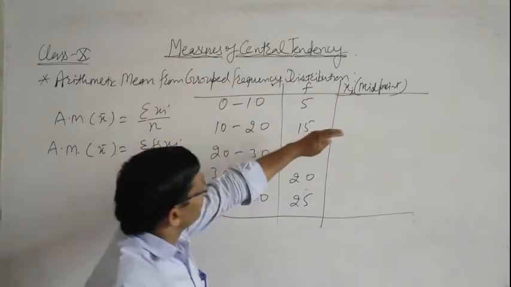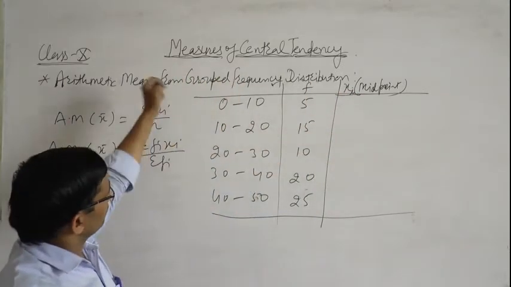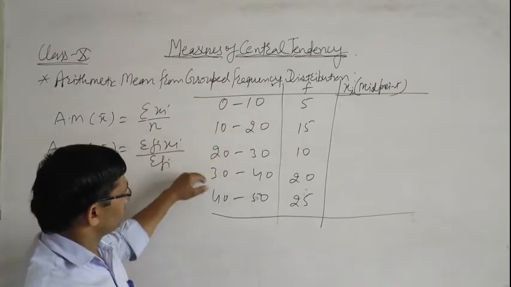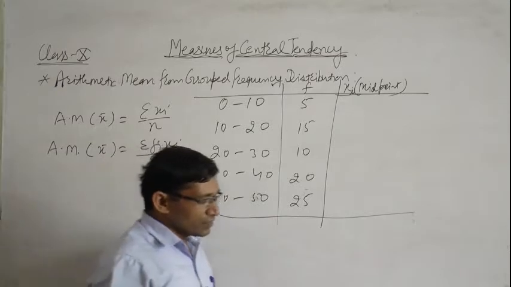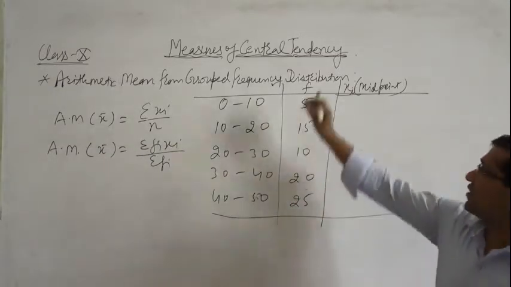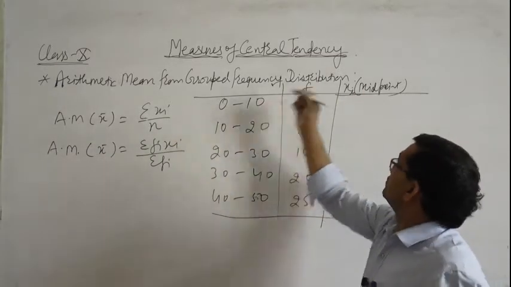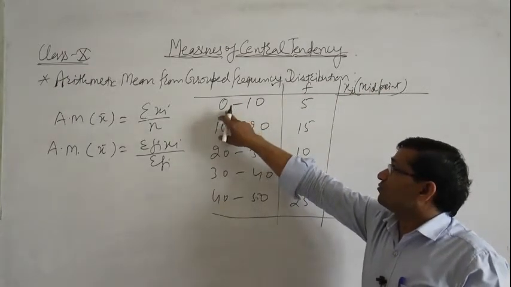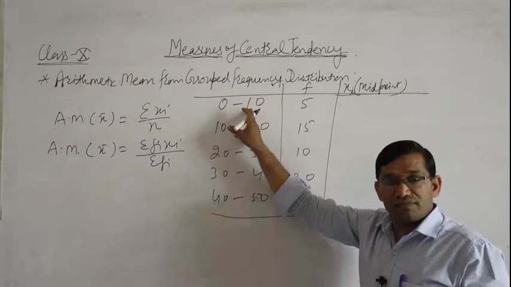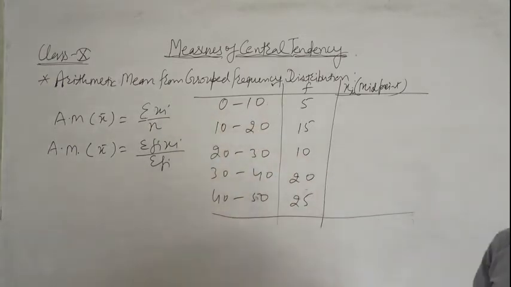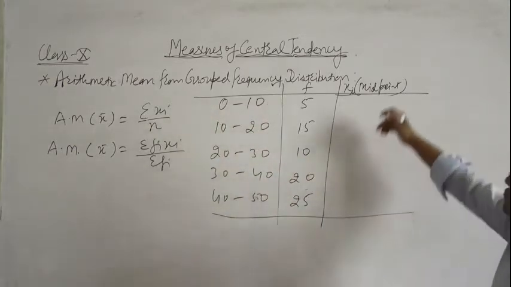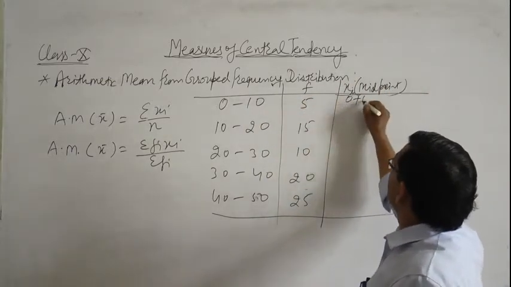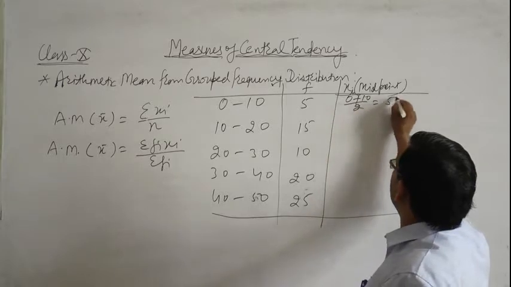We find the midpoint of the first class interval, then the second, third, fourth and fifth. So for this method, first we find xi, the midpoint. Midpoint of 0 to 10: 0 plus 10 upon 2 is equal to 5.